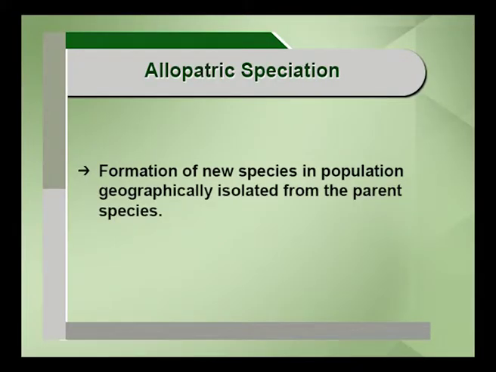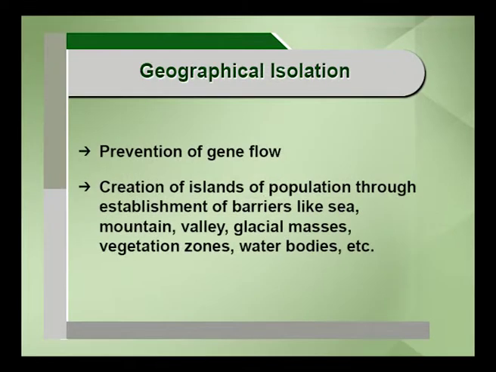First process is allopatric speciation. It means the formation of new species in a population geographically isolated from the parent species. Here I am talking about geographical isolation, and it is a prime criterion. Geographical isolation is a prime criterion for the formation of new species and forms the bedrock of allopatric speciation. It forms the first important feature of allopatric speciation. This has to be there, only then will new species be formed.